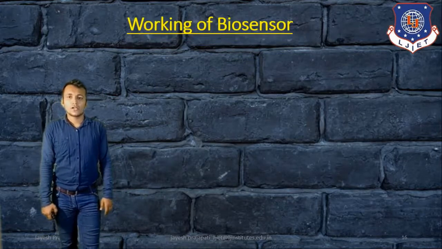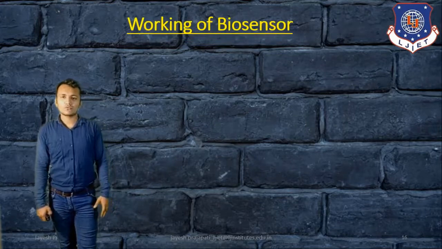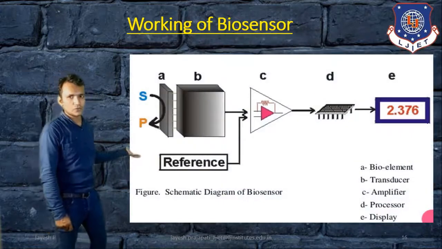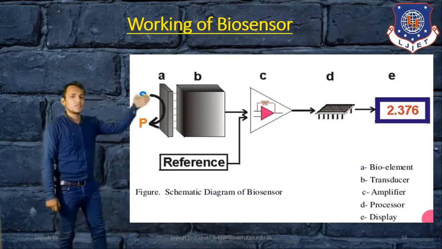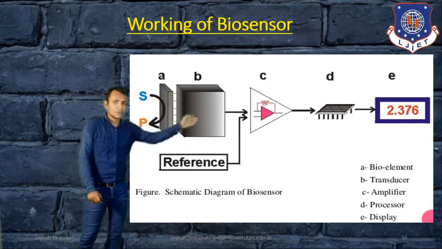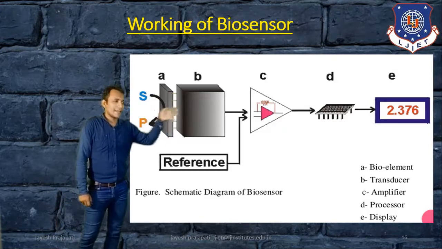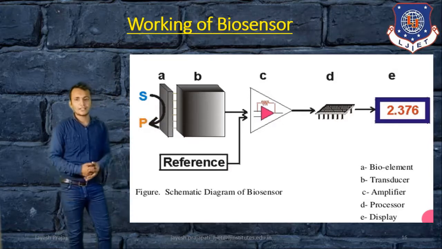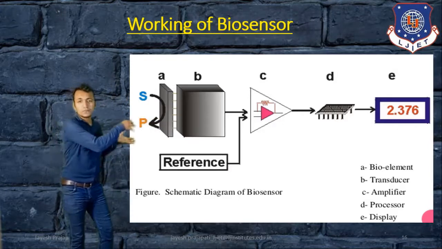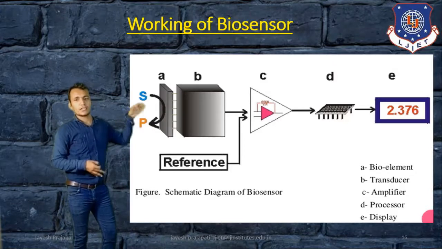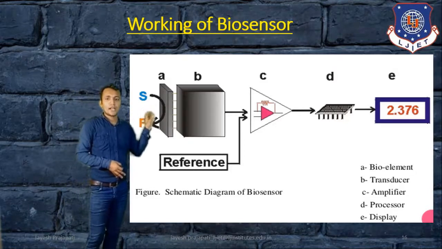Then the working of a biosensor. We can explain the working with this figure. You can see A, B, C, D, E. These are the different blocks that explain how a biosensor works. First is the object to be tested, which is given to the bio element.